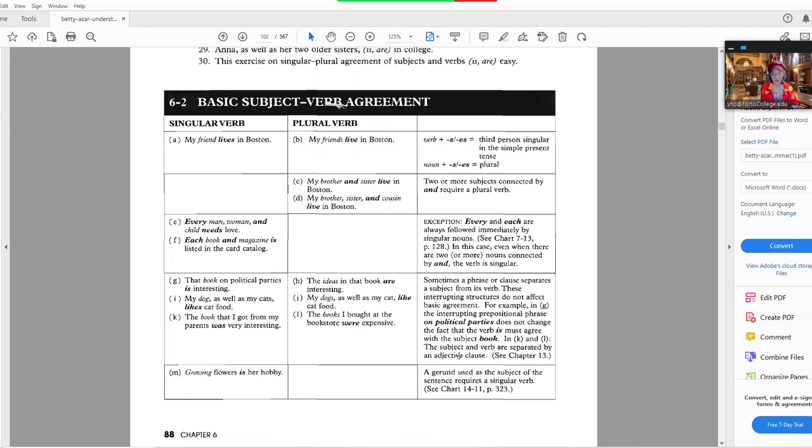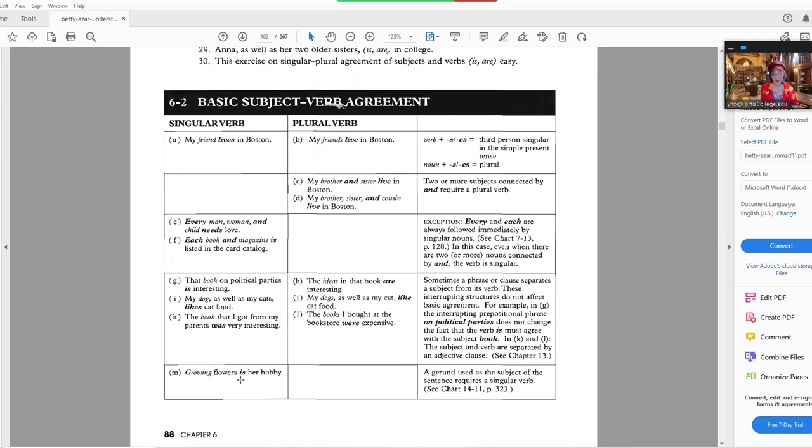The subject and verb in the book that I got from my parents are separated by an adjective clause. But even though the subject and the verb are separated by an adjective clause, the subject is still singular, book, which then takes the singular verb, was.